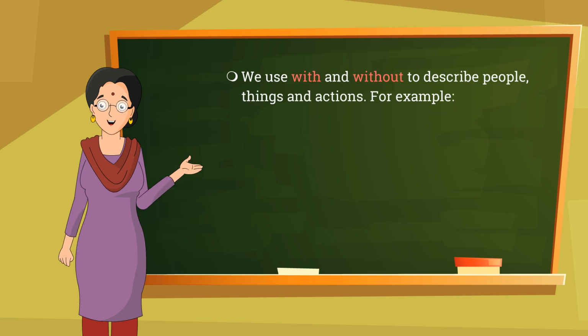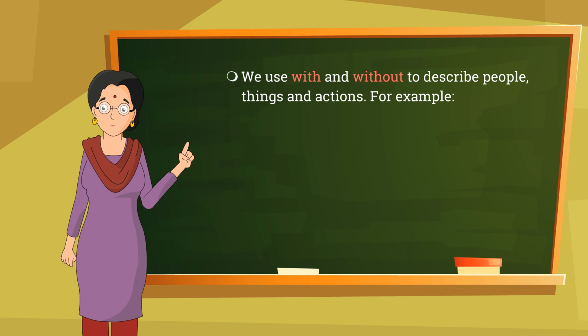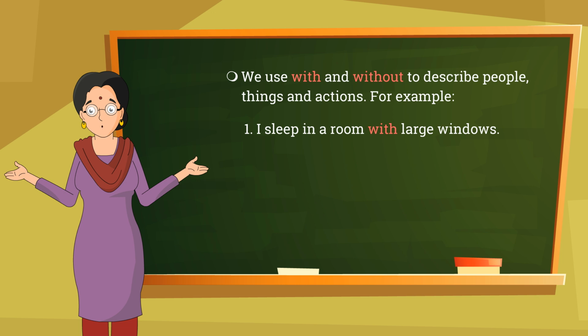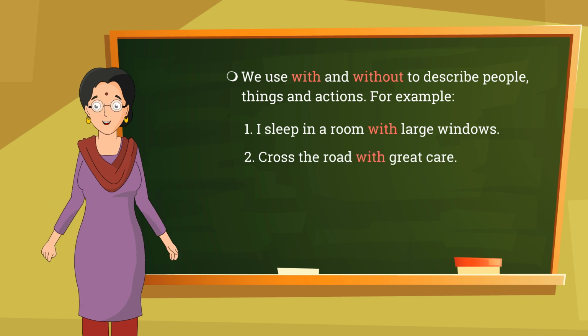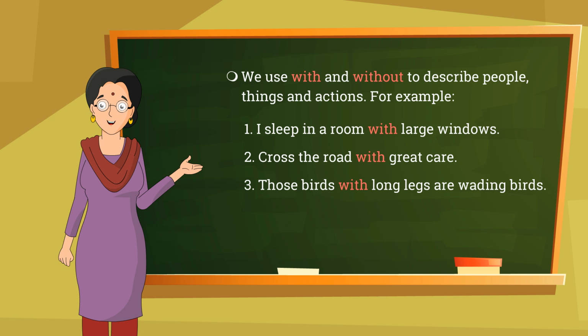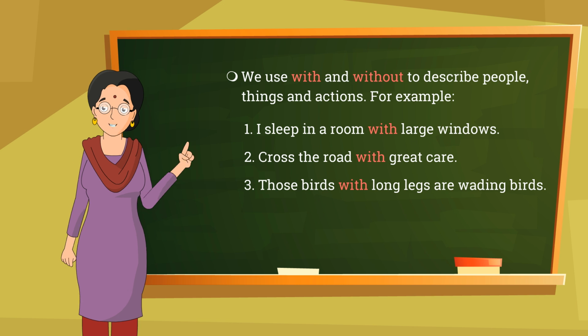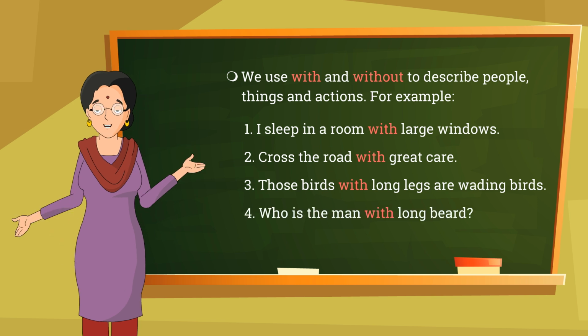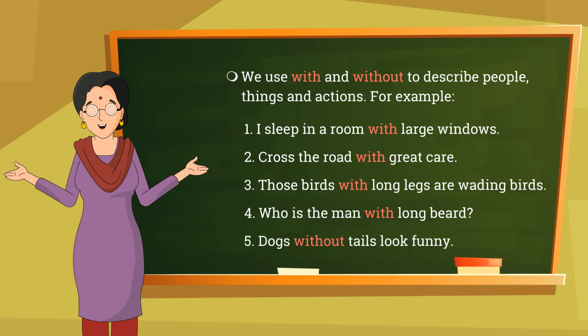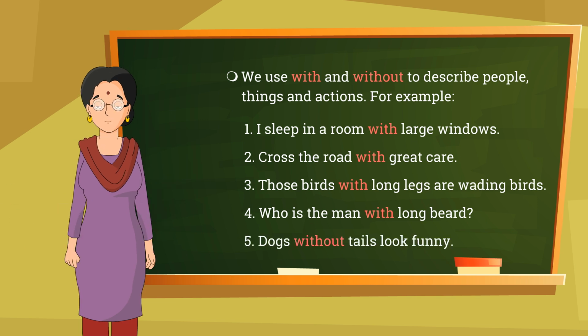We use with and without to describe people, things and actions. For example, I sleep in a room with large windows. Cross the road with great care. Those birds with long legs are wading birds. Who is the man with long beard? Dogs without tails look funny.